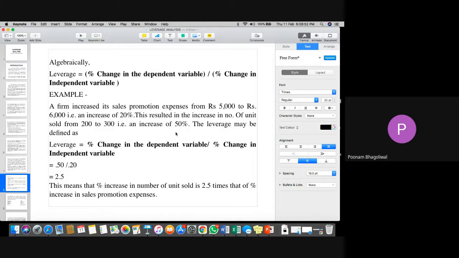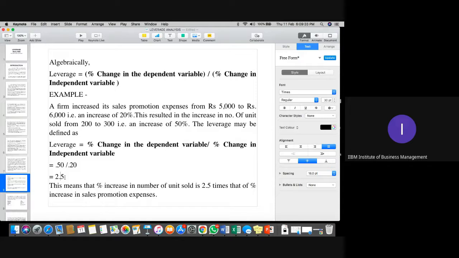Now you can see that once the company increased the sales promotion expenses by 20%, the number of units sold also increased from 200 to 300. This increase is 50%. So what is leverage now? The leverage is percentage change in dependent variable upon percentage change in independent variable. That is 0.5 upon 0.2, which is 2.5.